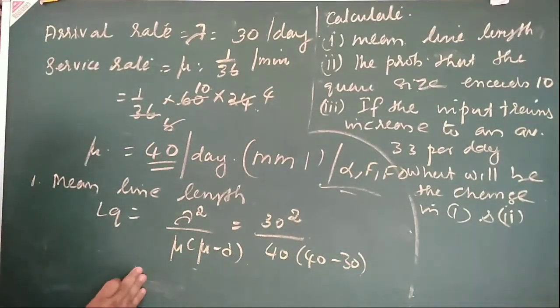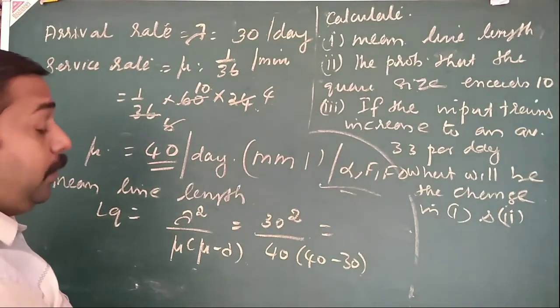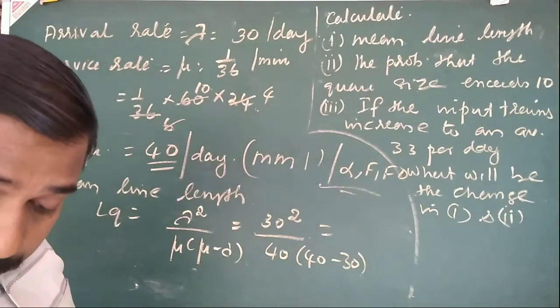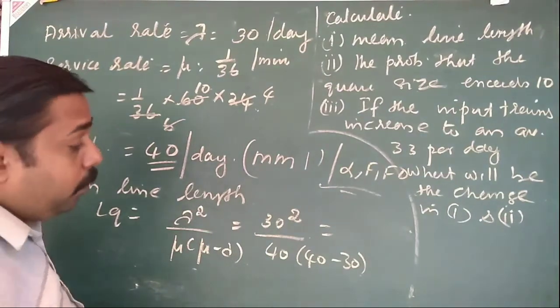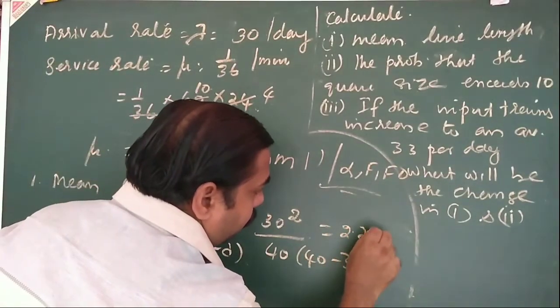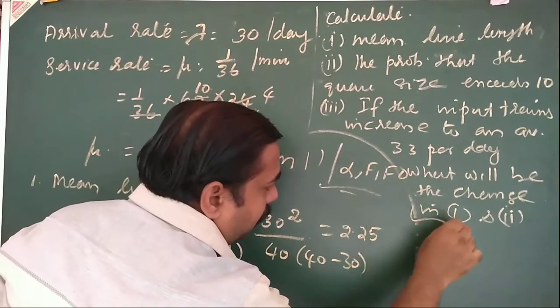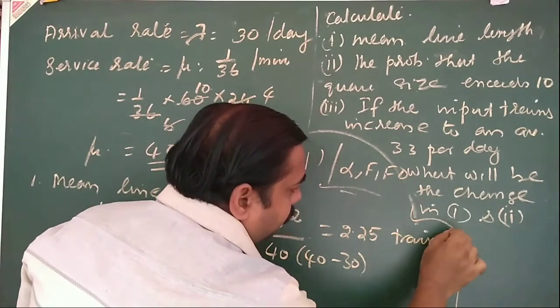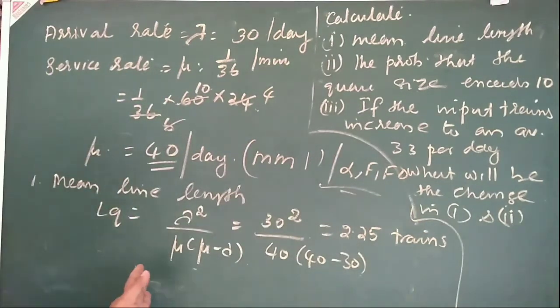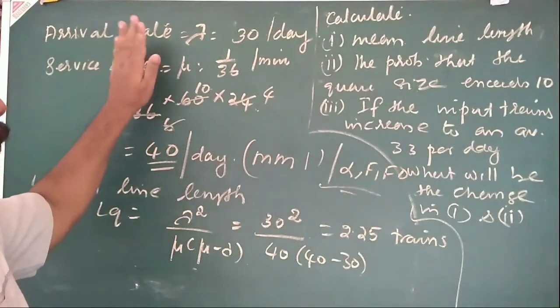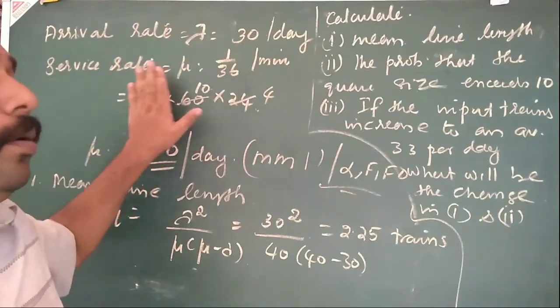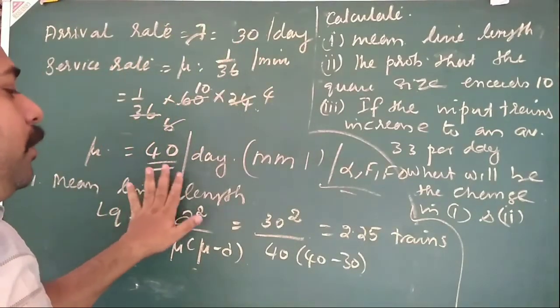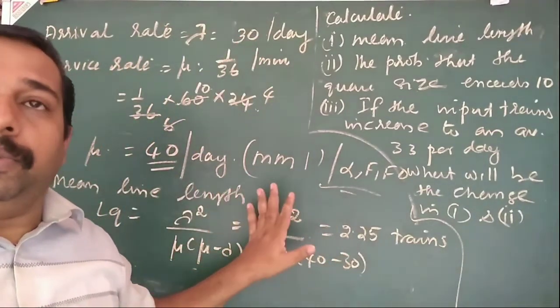So this value is equal to, by using calculator we can find, the answer is 2.25. So this is number of trains. So this is the answer. When you calculate this properly, then by using the formula easily you can find the solution.